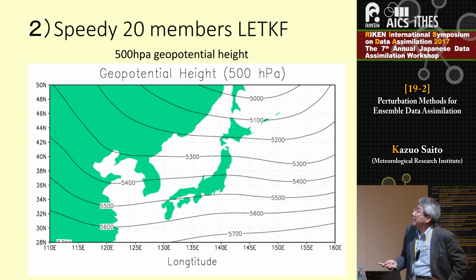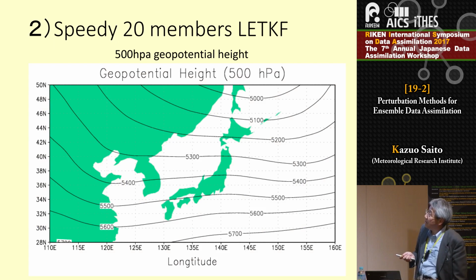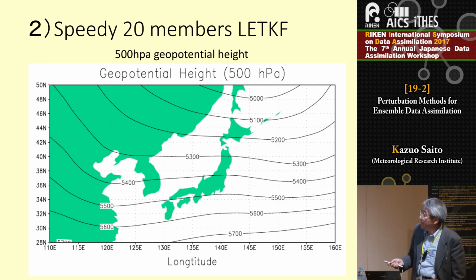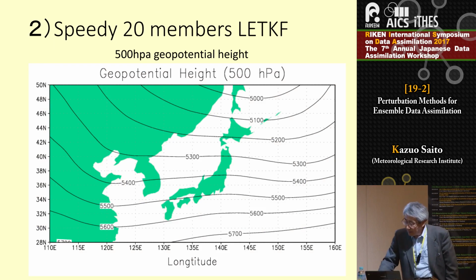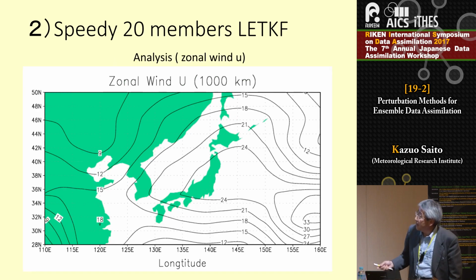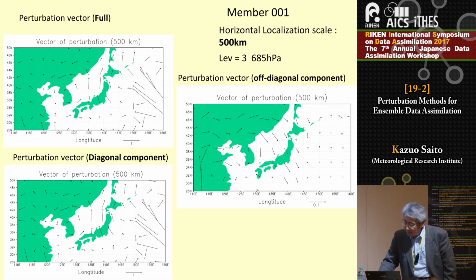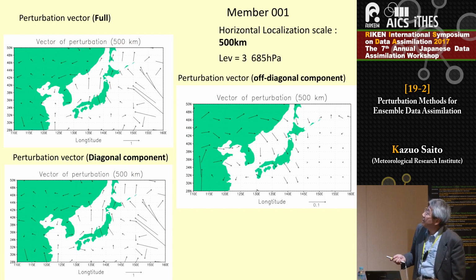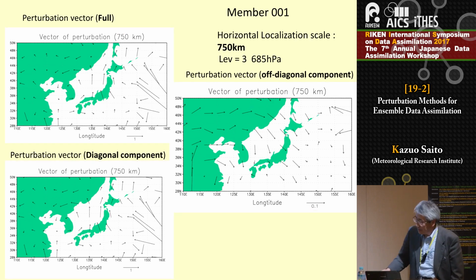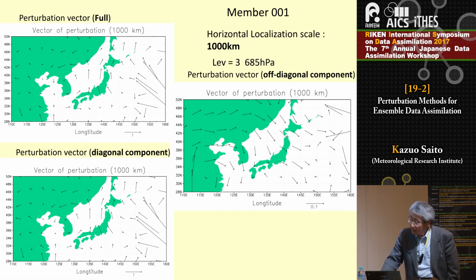Next, I show the 20-member LETKF perturbations. The situation is early February, and maybe there is some synoptic trough in the west of Japan. This shows the perturbation vector from the full matrix, the diagonal component and the off-diagonal component. The off-diagonal component seems a bit noisy.